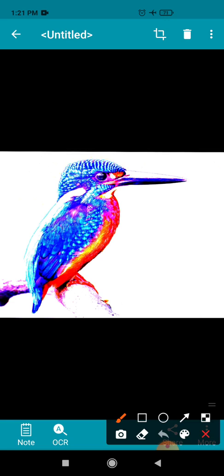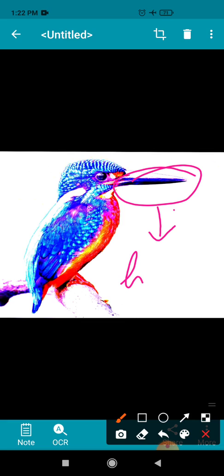Okay, now here you can see this is a picture of a woodpecker, and the woodpecker has a strong and sharp beak. So with the help of this beak, they make holes in the bark of the tree. Okay, and it also catches insects hiding in the tree trunk.